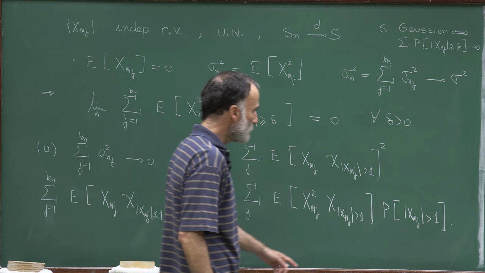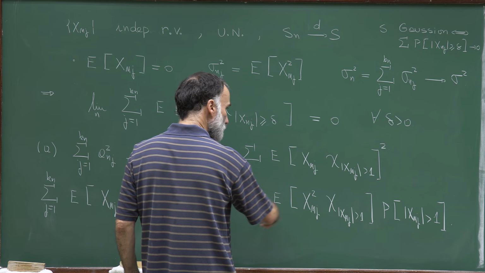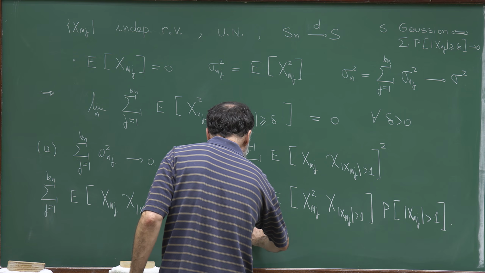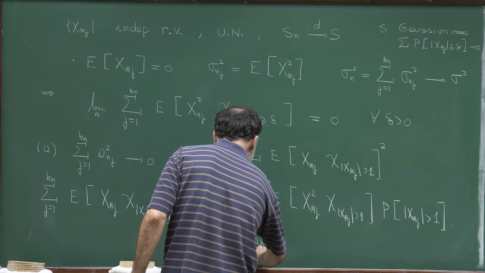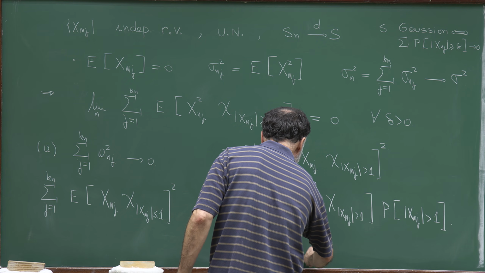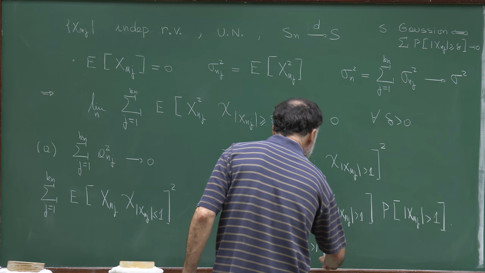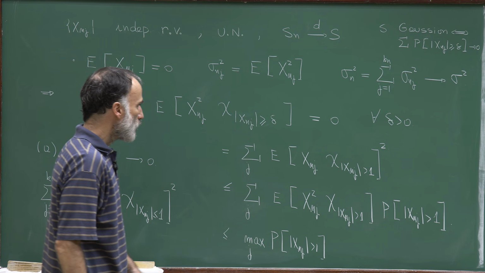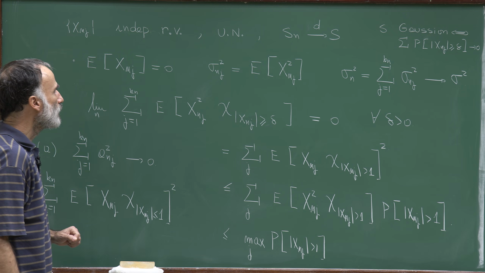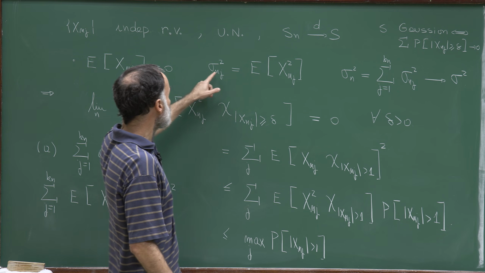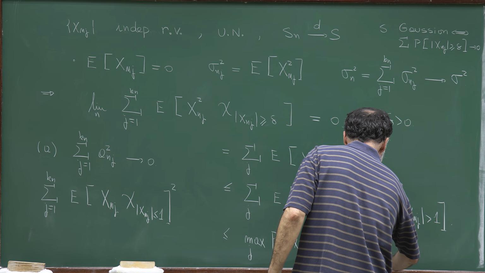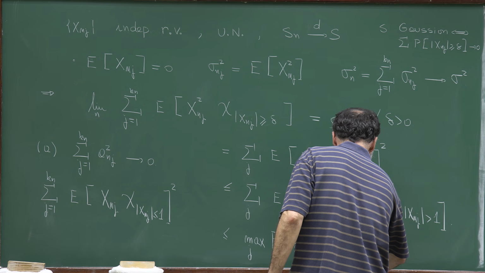And I can move this probability out of the sum by replacing it by a maximum. So this is bounded by the maximum in j of the probability that x_nj is larger than 1, times the sum in j of sigma_nj squared, since I can forget about this indicator function.